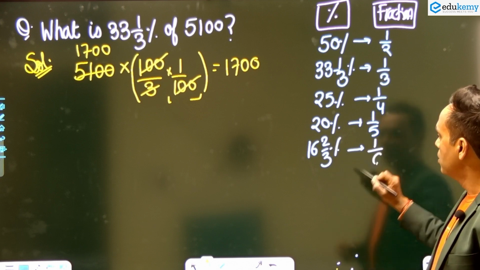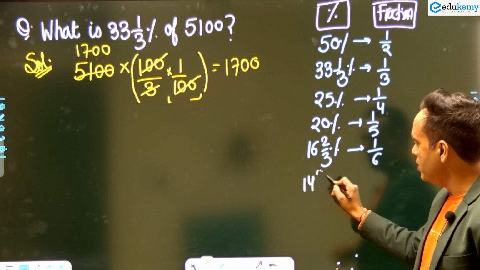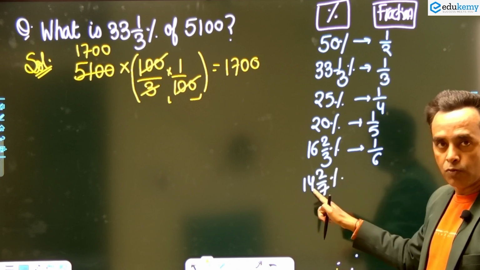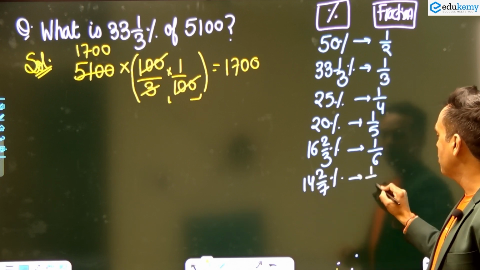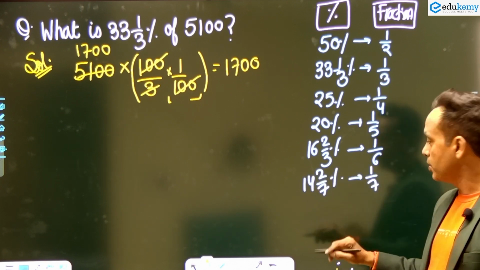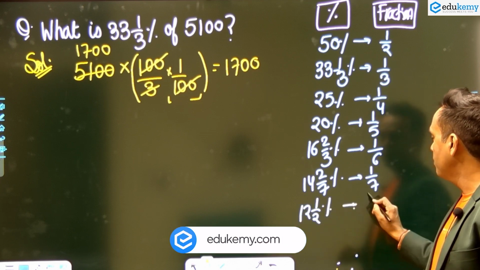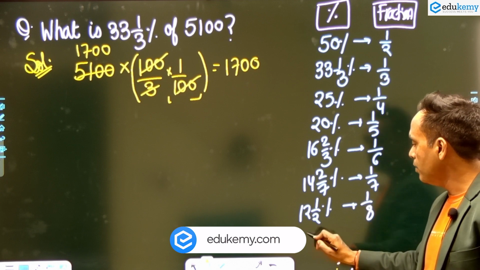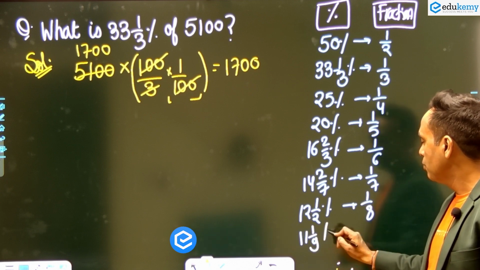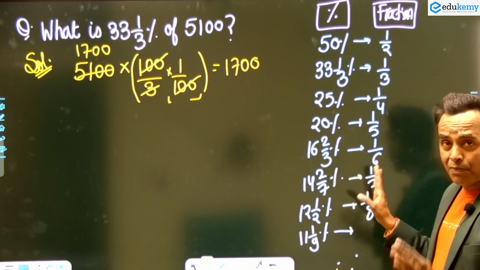Wow, wonderful. Okay, remember 14 and 2 by 7%. It is important. 14 and 2 by 7% means 1 by 7. Wow, nice. Remember, it's 1 by 7. Okay, and 12 and 1 by 2%. It is also good. It's 1 by 8. Wow, nice. And 11 and 1 by 9%.